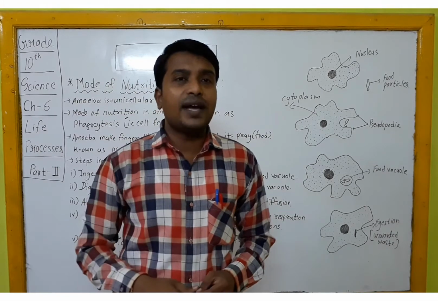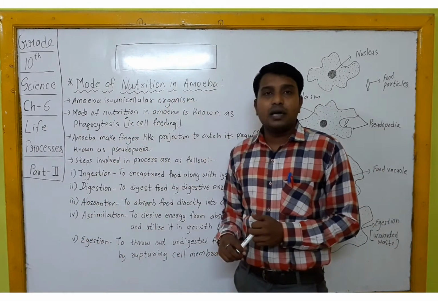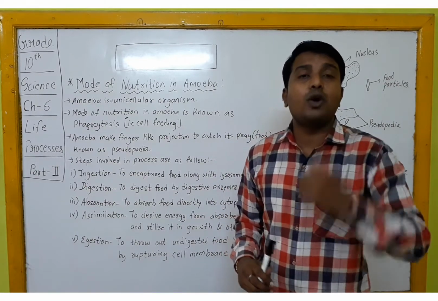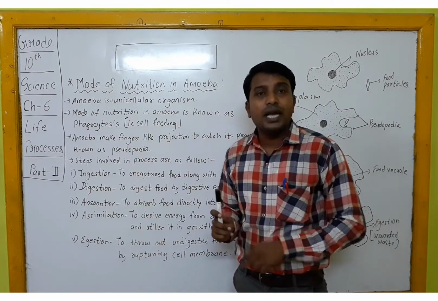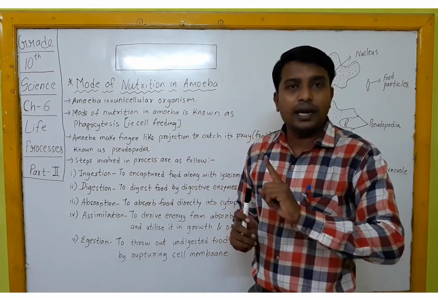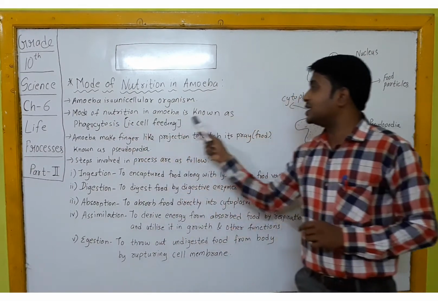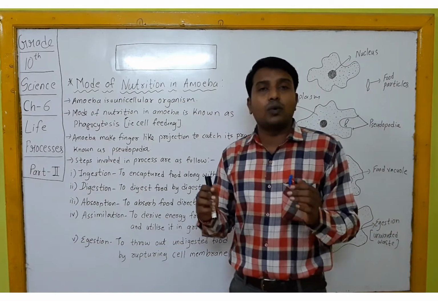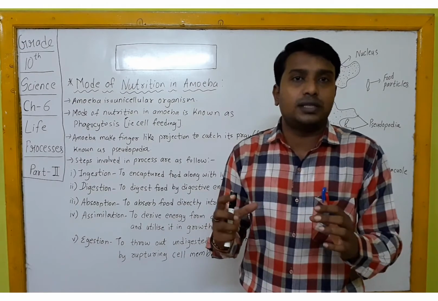Okay, let's revise it one more time. There is the mode of nutrition in amoeba. Some important points which you have to keep in your mind: first, amoeba is a unicellular organism. It is made of only one cell, a one-cell-body animal. Then the mode of nutrition in amoeba is known as phagocytosis. Whatever process of nutrition is taking place in amoeba, it's phagocytosis.